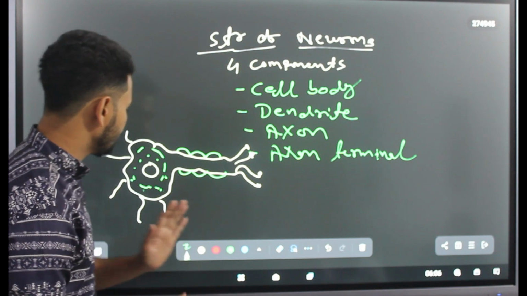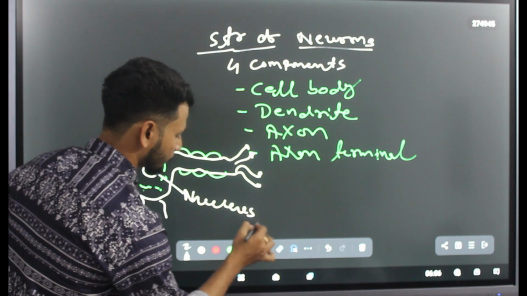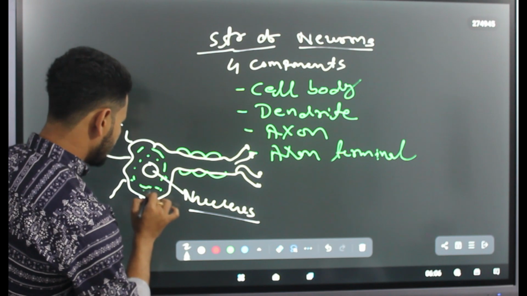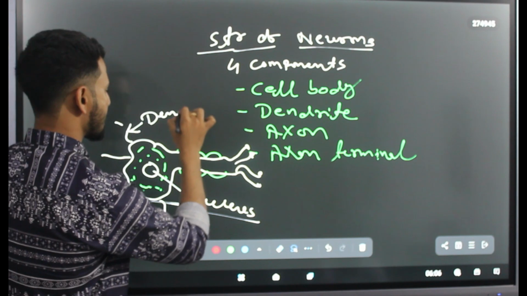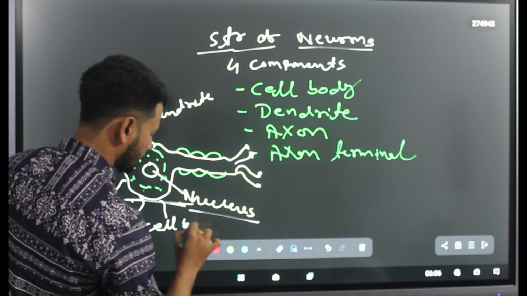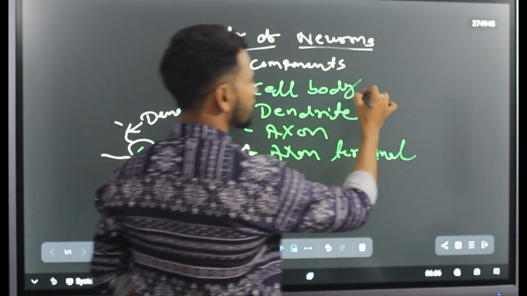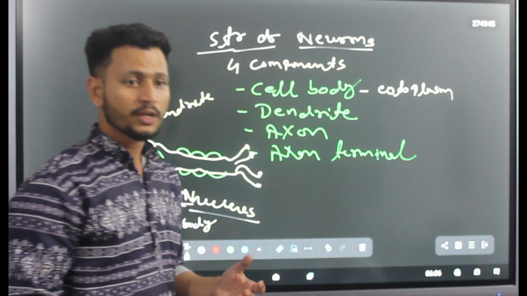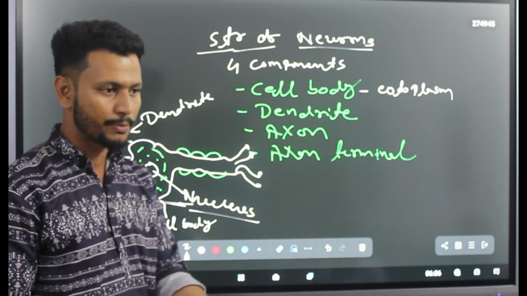Here I can clearly visualize the central part, which is the nucleus. Then this part is your dendrites, and this part is your cell body. The internal part is your cell body, which consists of cytoplasm, unlike other cells. A cell consists of nucleus and cytoplasm obviously, and the cell membrane is also there.